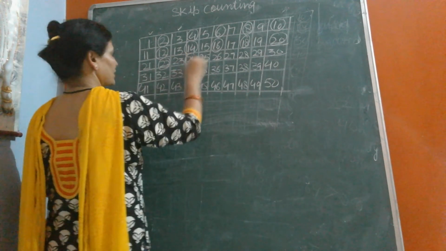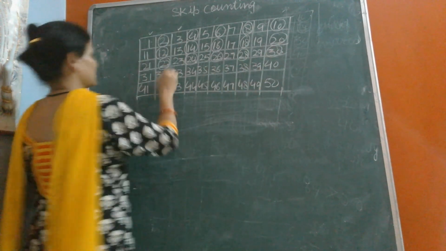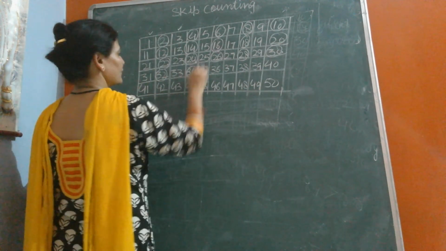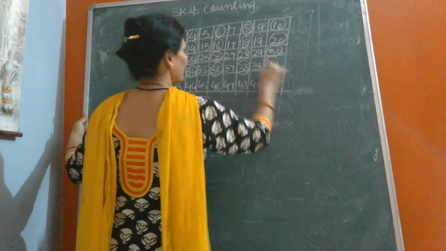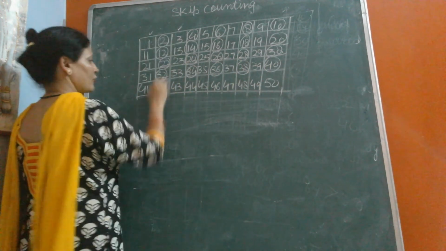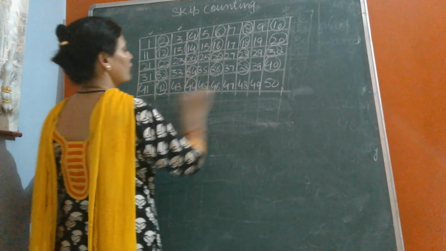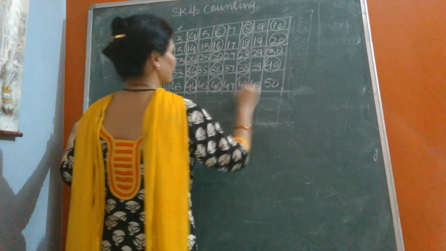22, 24, 26, 28, 30, 32, 34, 36, 38, 40, 42, 44, 46, 48, 50.